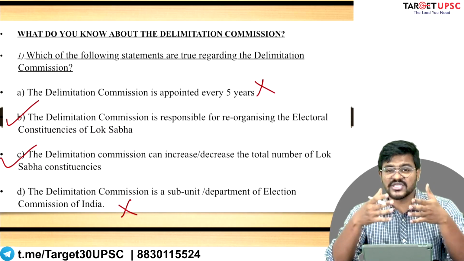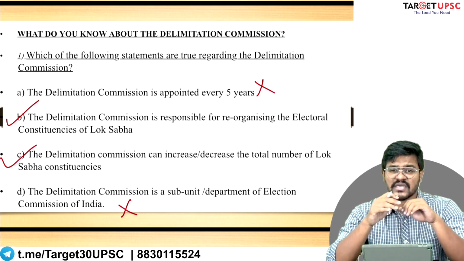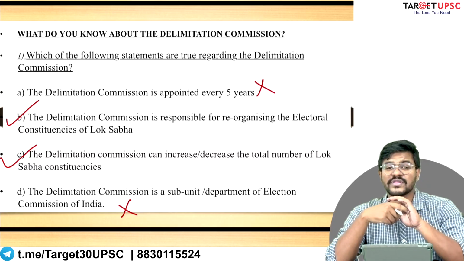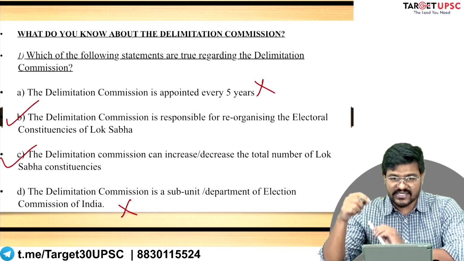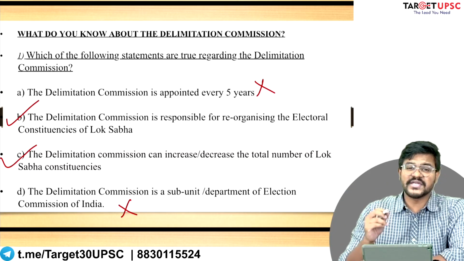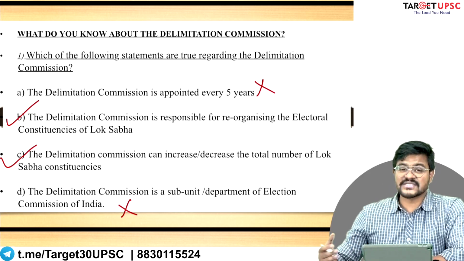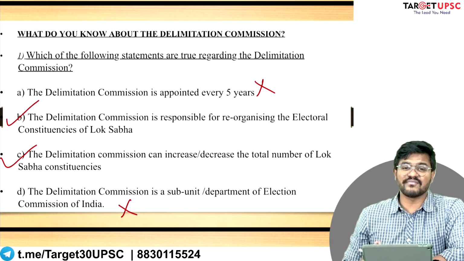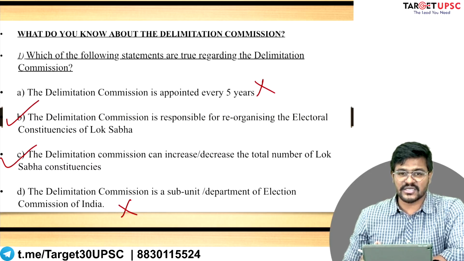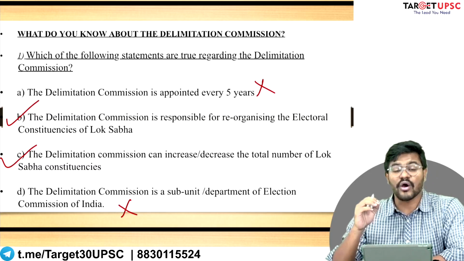Yes, they can reshape and resize the constituencies without playing around with the total number of constituencies. That is also correct. But if the Delimitation Commission of India feels that you need to increase or decrease the total number of constituencies in the legislature, they have the power to do that also, right?